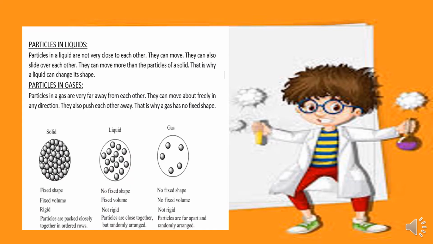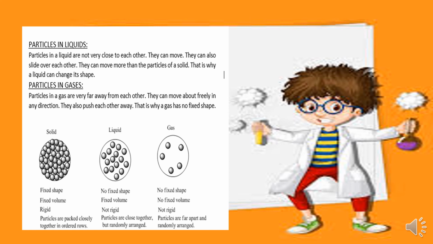Then particles in liquids. Particles in a liquid are not very close to each other. They can move. They can also slide over each other. They can move more than the particles of a solid. That is why a liquid can change its shape. In liquids, the particles are close together, but they can move easily and can leave their place. This is the reason that liquids can change their shape.